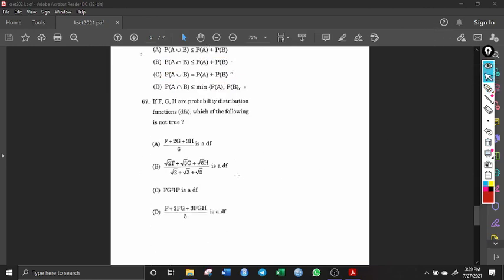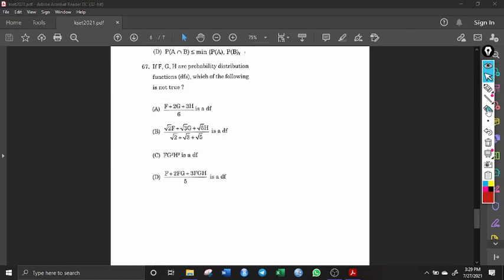It's also a very basic property-based question on probability distributions. We have a simple formula. If F is a distribution function, it has to satisfy many properties. One of the most important and preliminary properties: F of minus infinity should be equal to 0, and F of plus infinity should be equal to 1.